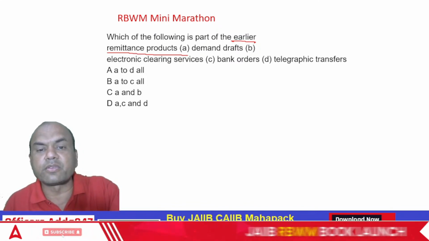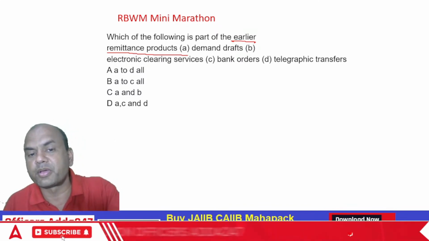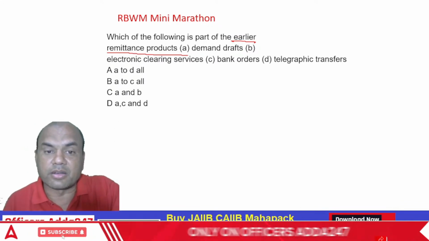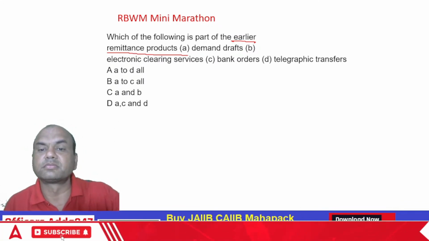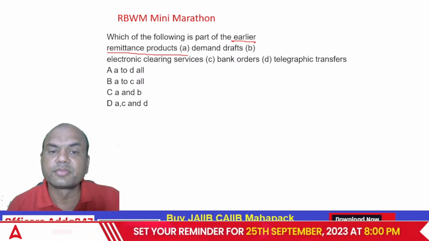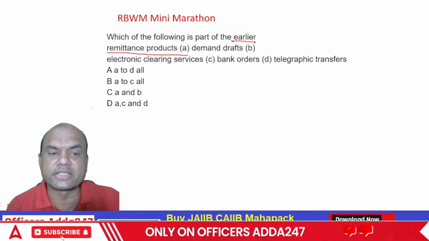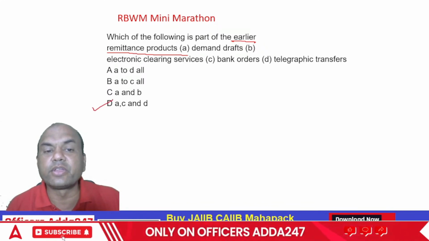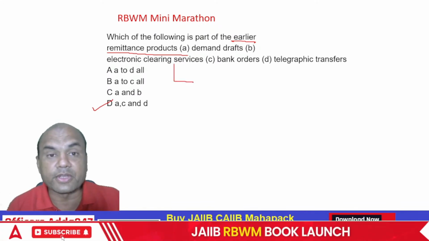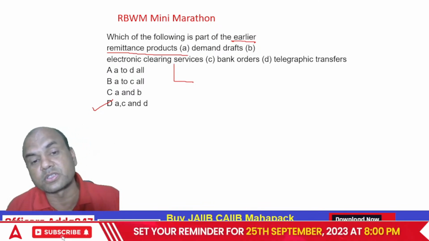For those difficult ones, I always try to take it from you. Which of them are the earlier ones? It is A, C and D. See here, ECS, we use it even now. There are two types of ECS, ECS credit and ECS debit, isn't it? You have this in your portion also.